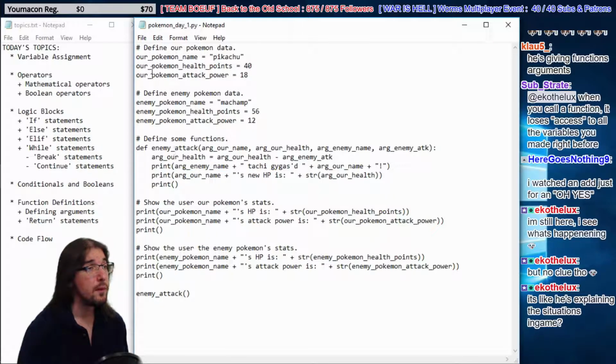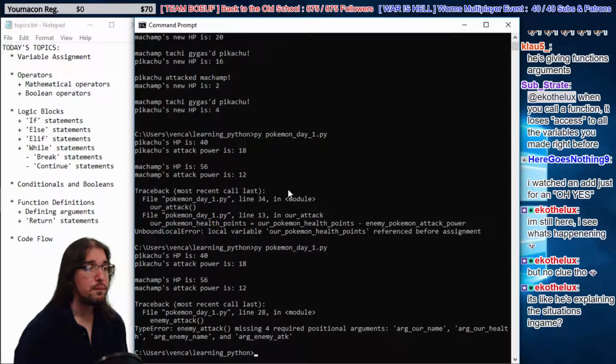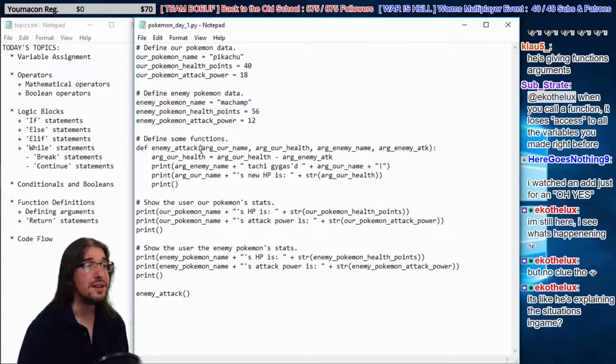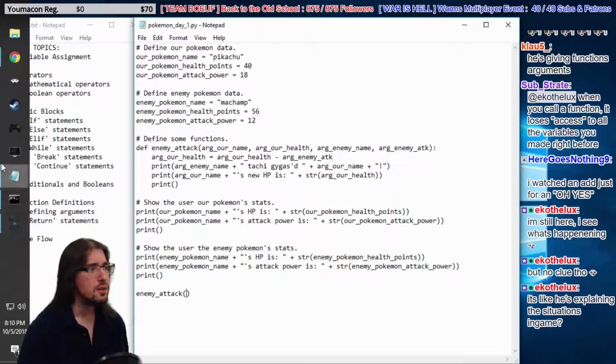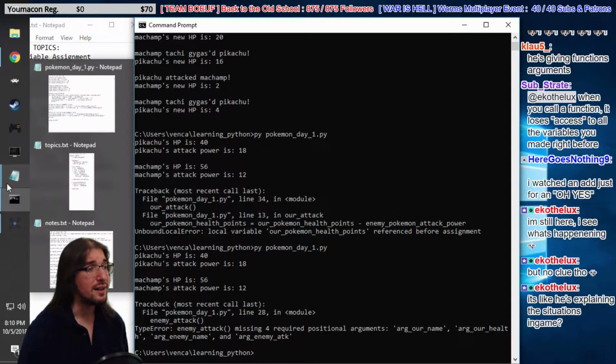Let's actually run that code. But we're going to get an error here. Watch. Boom. Okay, so we have a type error. It says the enemy attack function is missing 4 required positional arguments. What it means by that is this function needs these 4 arguments, and we're giving it nothing. We have a blank spot here. Let's go look at that error again. It needs arg our name, it needs arg our health, it needs arg enemy name, and it needs arg enemy attack. Well, we've got to fill in some data there, right, guys?